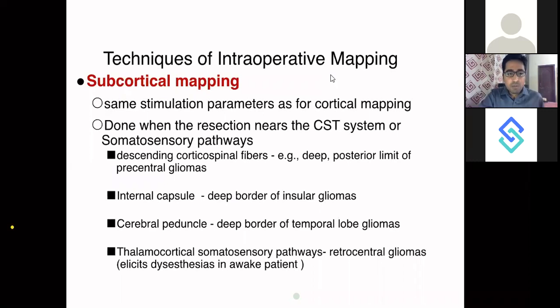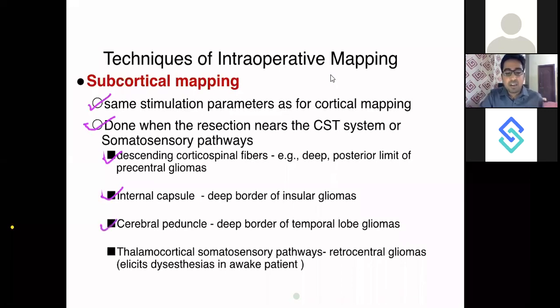Subcortical mapping uses the same stimulation parameters as cortical mapping. It is done when the resection nears the corticospinal tract system and the somatosensory pathway. Subcortical stimulation can detect descending corticospinal fibers, that is the white matter tracts below the cortex. Internal capsule, which is deep, at least 2 to 3, even 4 centimeters from the cortical surface.